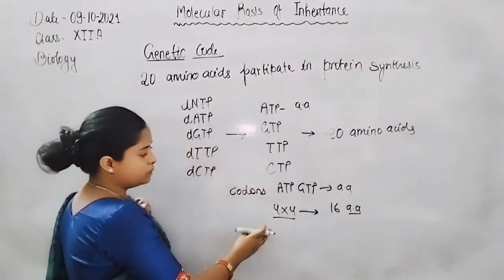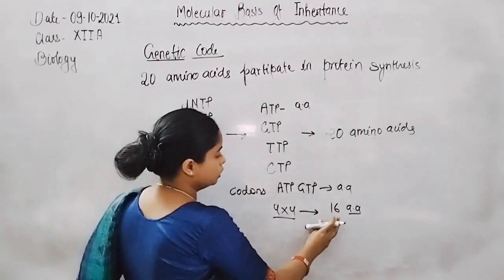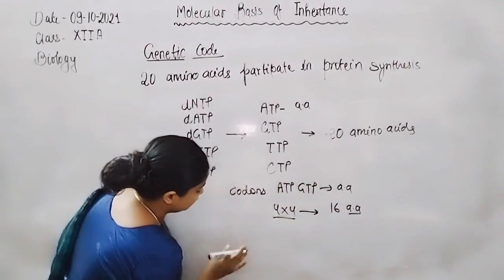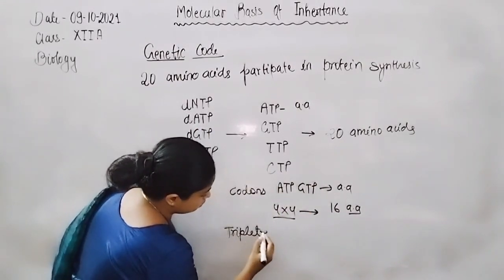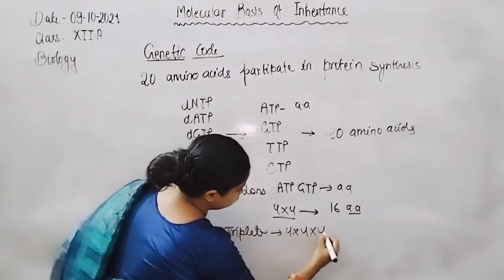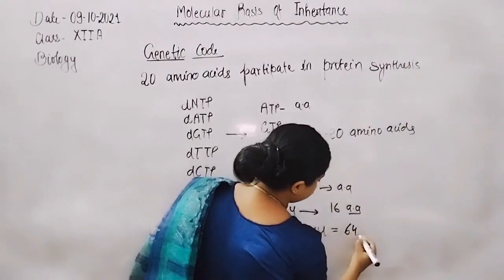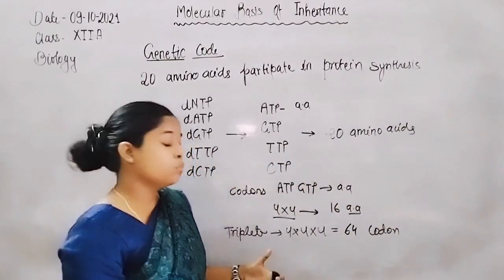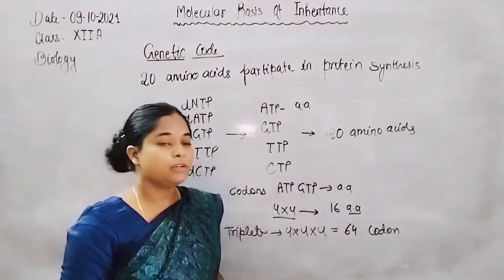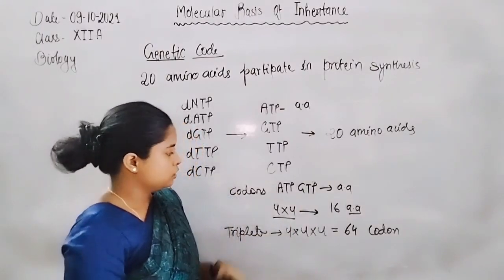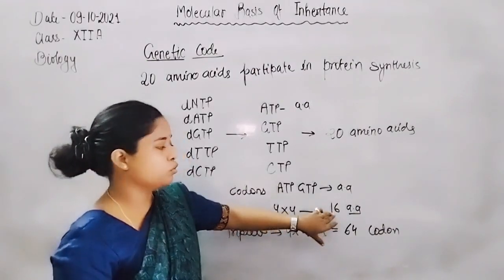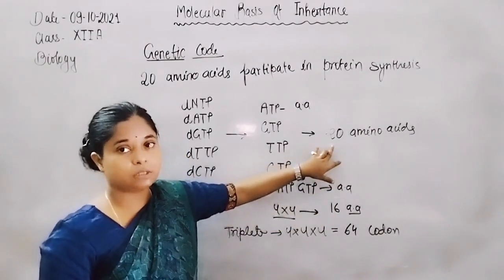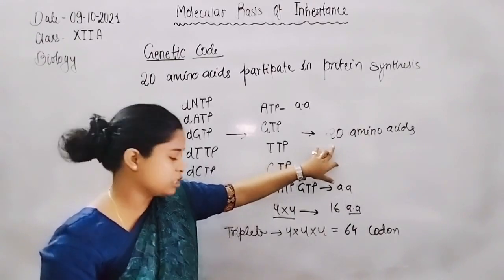In the doublet form they only code 16 amino acids, but if we form a triplet, 4 into 4 into 4 is equal to 64 codons, which is more than the 20 amino acids. A doublet codon only codes 16 amino acids, which is less than 20, because 20 types of amino acids participate in protein synthesis.